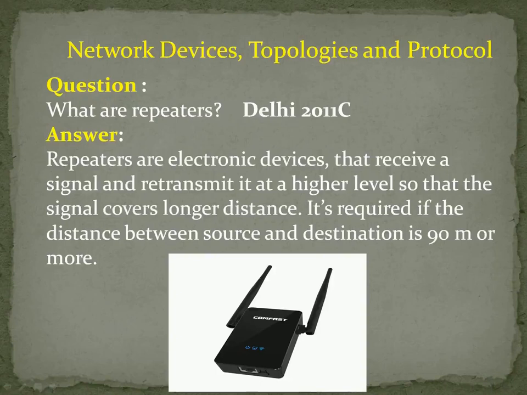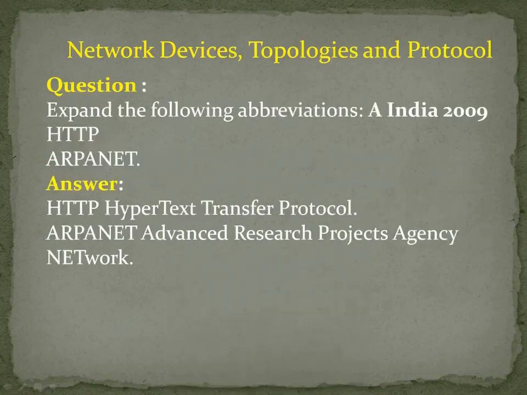Okay, right. The next question is, expand the following abbreviations. Number 1, HTTP. The expansion of HTTP is hypertext transfer protocol. What is called text? Text is nothing but a normal word. Then what about hypertext?